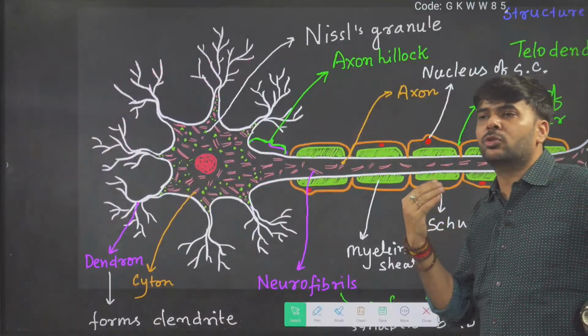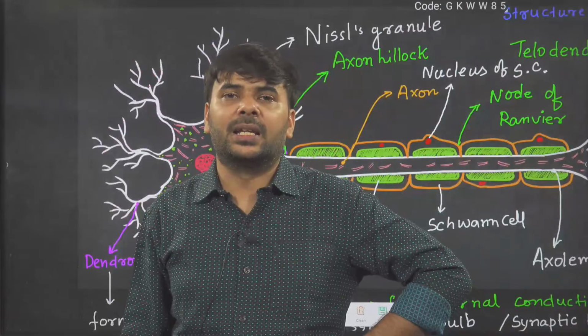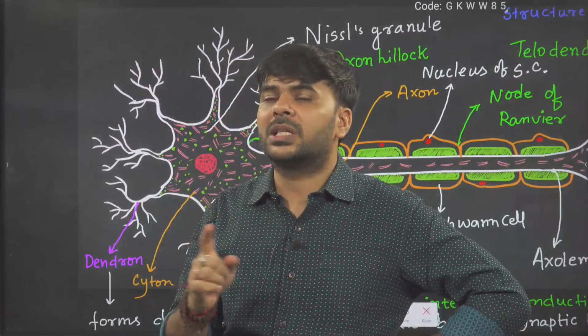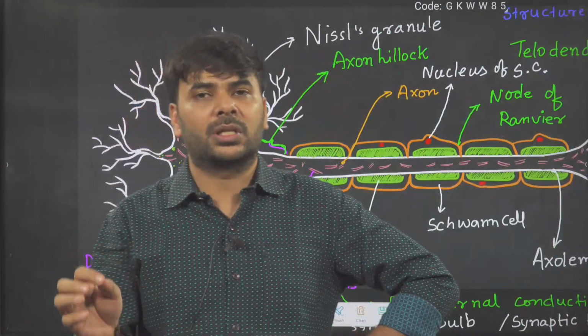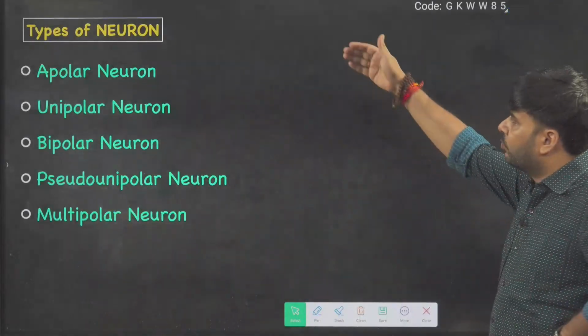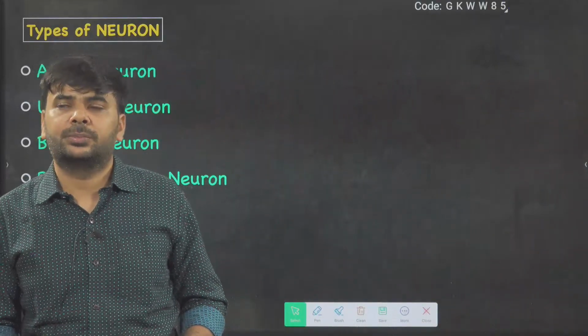When it connects to a neuron, it is called synapse. Neuron to neuron connection is called synapse. Neuron to muscle connection is called neuromuscular junction. Okay, so come to this. Okay, now here types of neurons. Types of neuron, very interesting pointer.